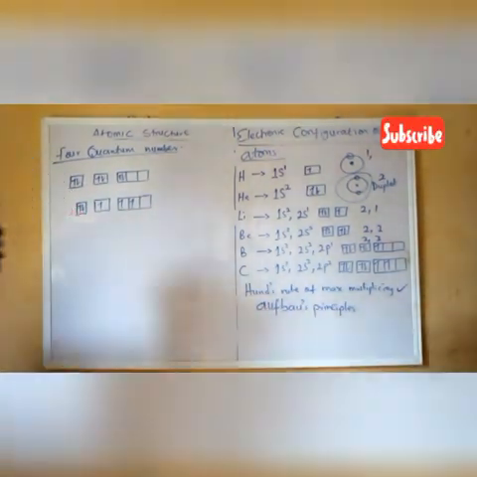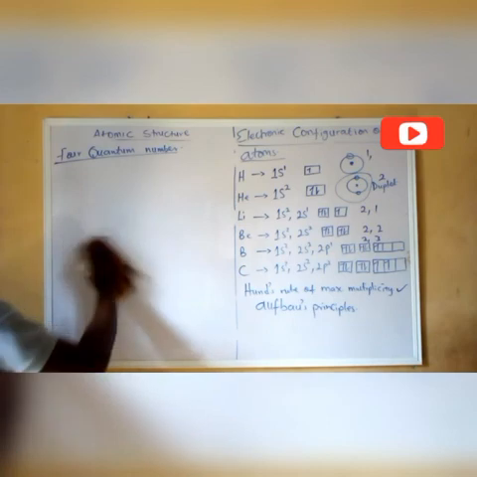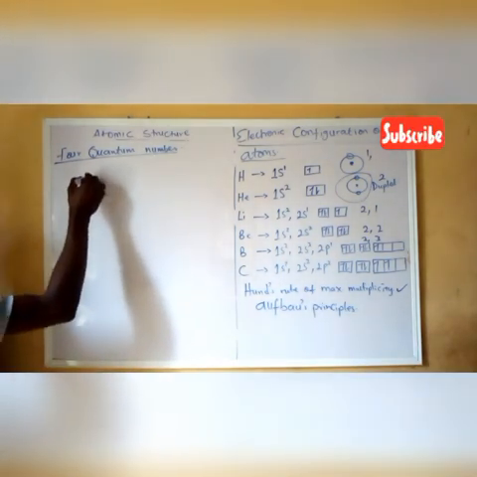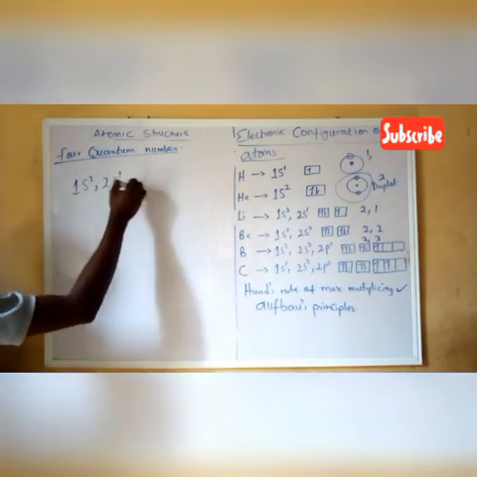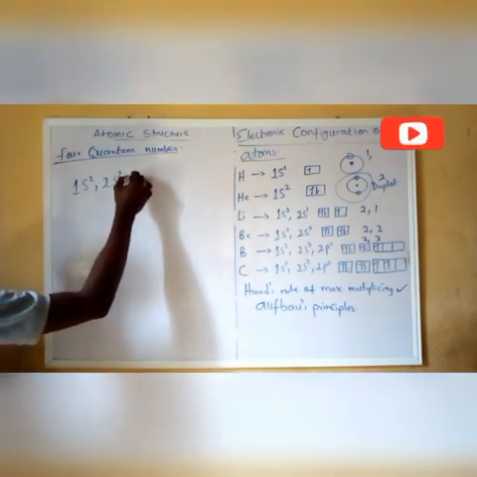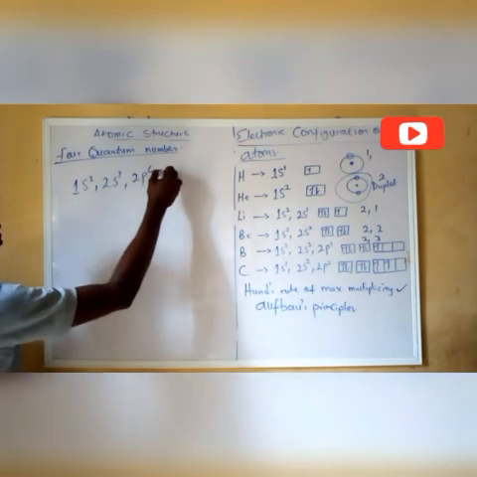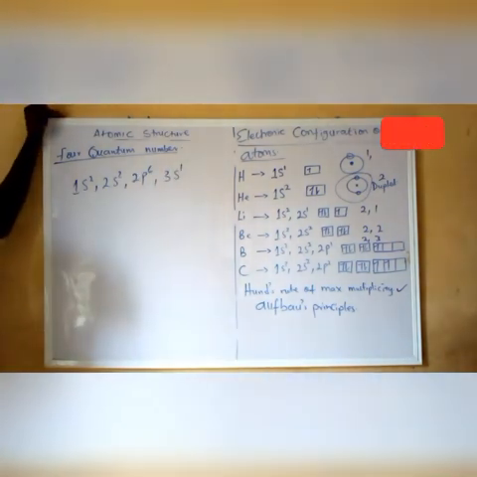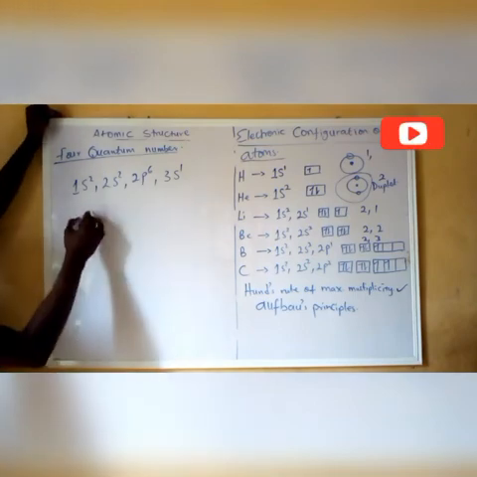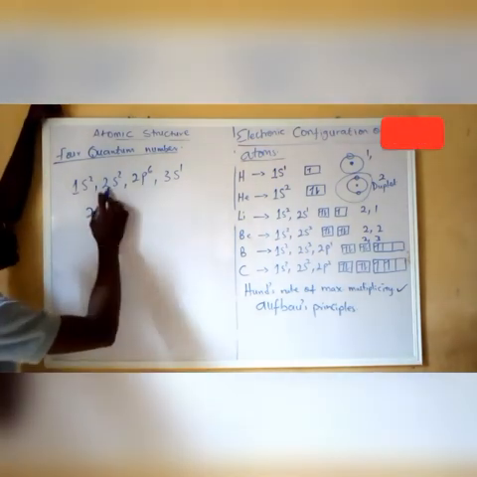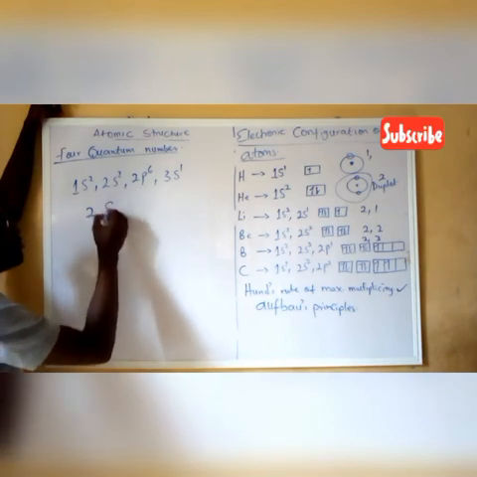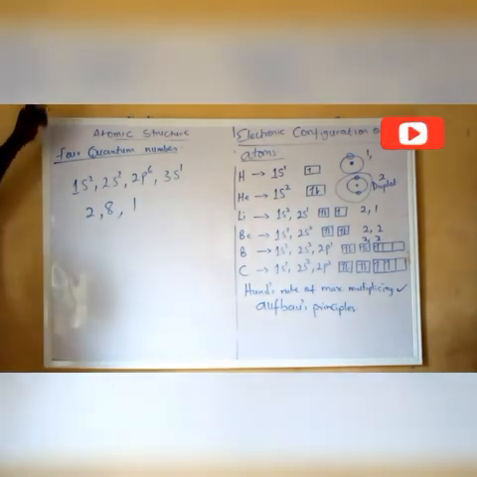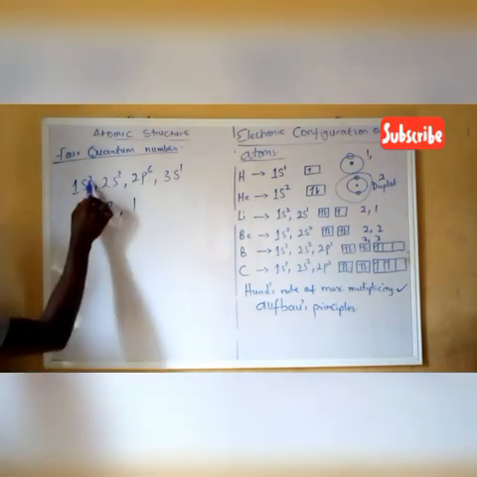And sometimes you might be given an electronic configuration to name the element. So let's take a look at this. We are meant to name this element now. How do we name it? Firstly, I know this is first shell, 2.